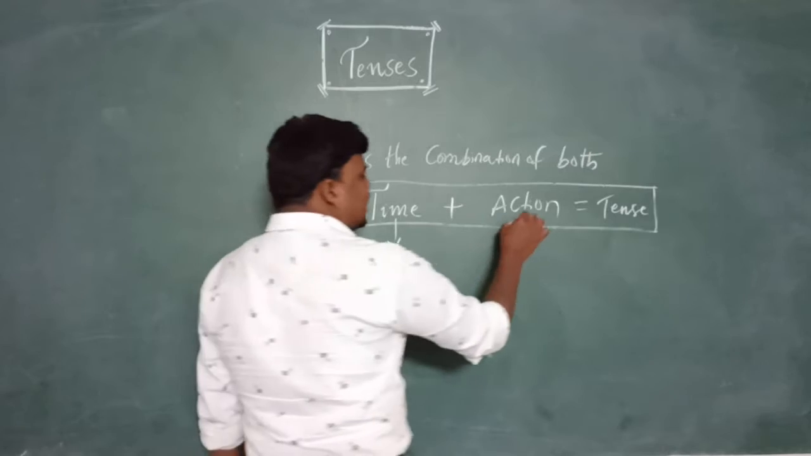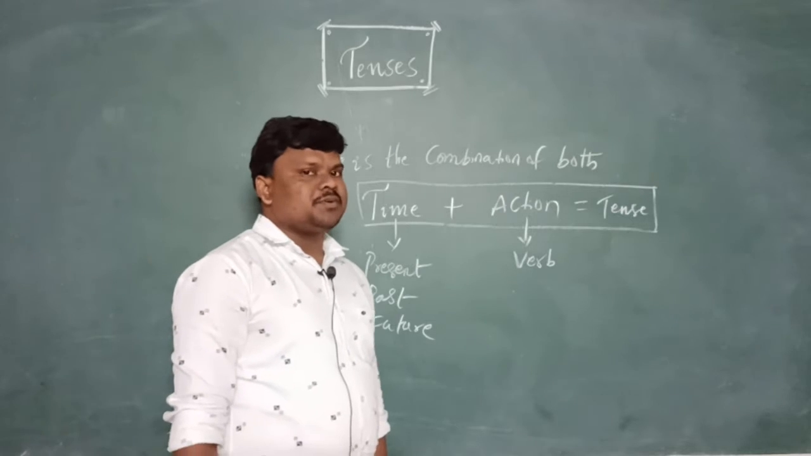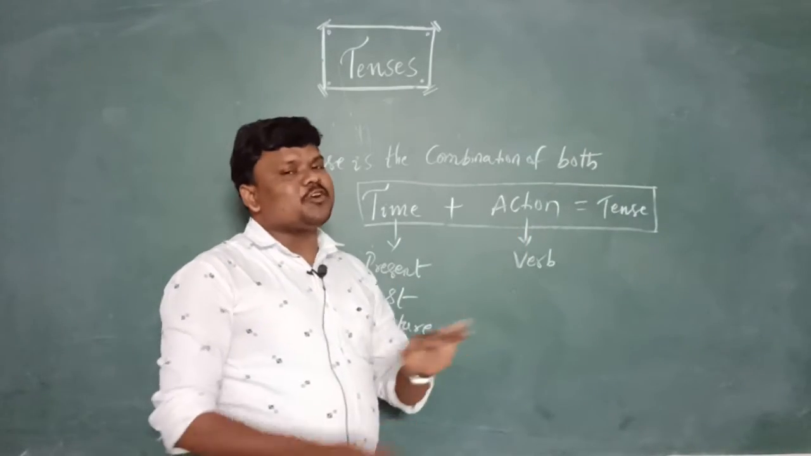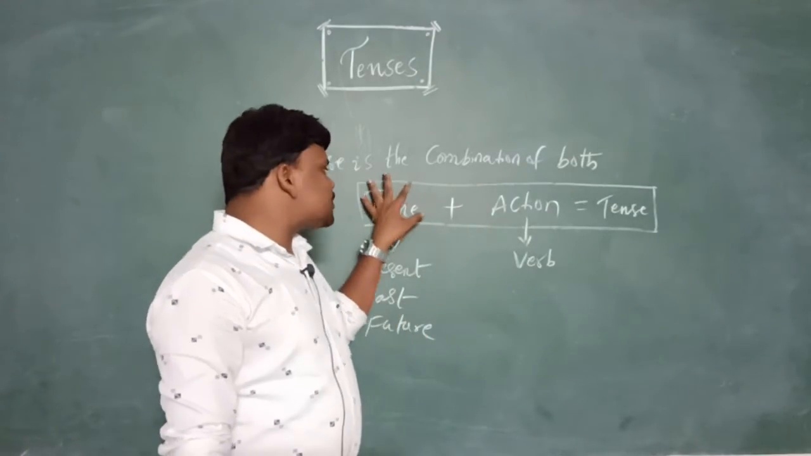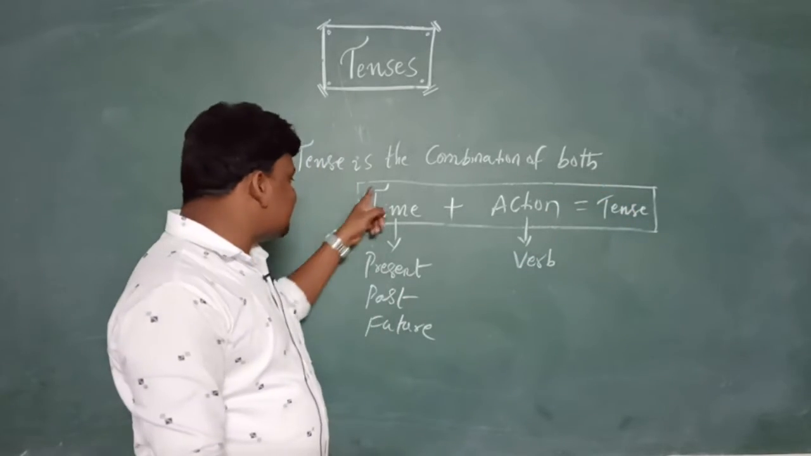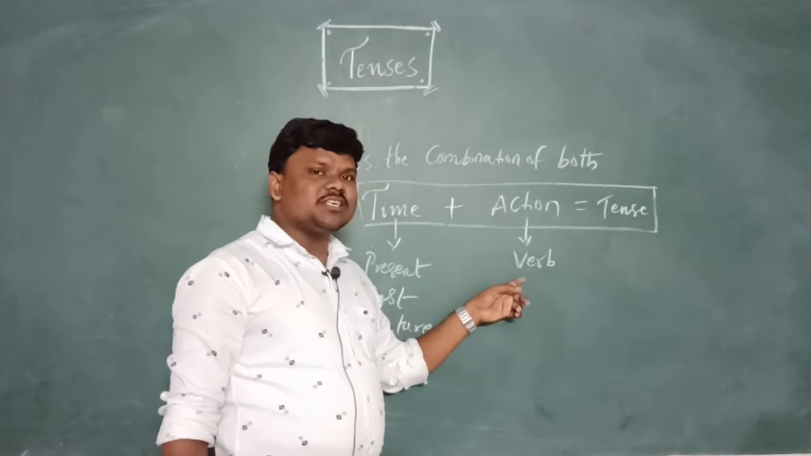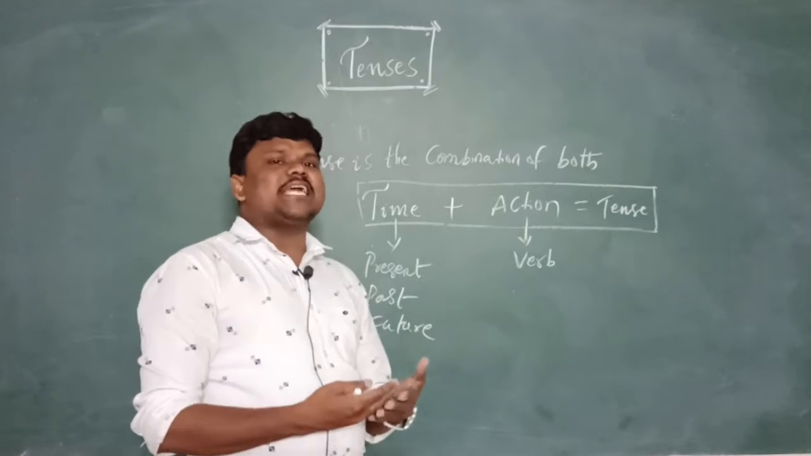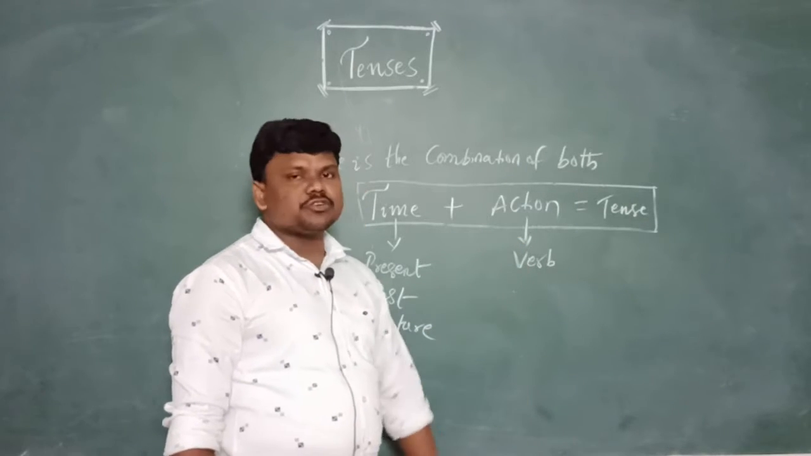And what about action? Action is nothing but a verb. Without knowing the verb, it is impossible; without these two, it is impossible to know the tense. It is the combination of both the time and action. If there is no time, no tense. If there is no action, no tense. Action is nothing but a verb. Time is nothing but present, past, future. Whatever action is done by the subject is nothing but a verb, so we should know the verb compulsorily.